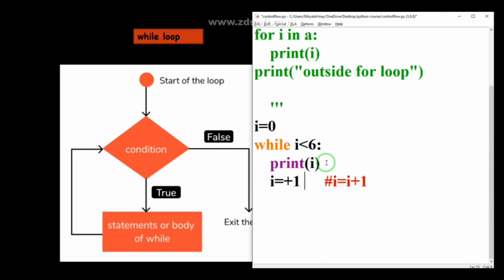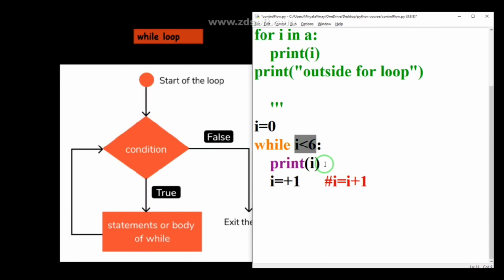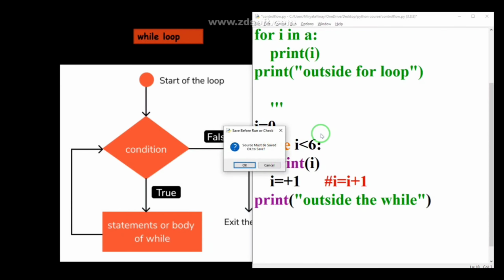I am initializing a variable i equal to 0, and I am using a while loop. I am mentioning the condition also, that is i less than 6. Until i is less than 6, it will evaluate these two statements. If the condition falls under the false case, it will evaluate outside the while. So I am mentioning an outside while statement also. When I run this program, I want to explain first, and after that I will execute.